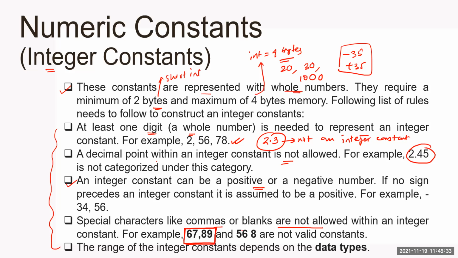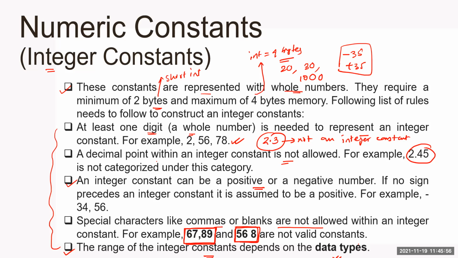Blank space is not allowed. This type of constants is not allowed. So when you say integer constant, there should be a single unit number, whole number, can be positive, can be negative. Yes, definitely.